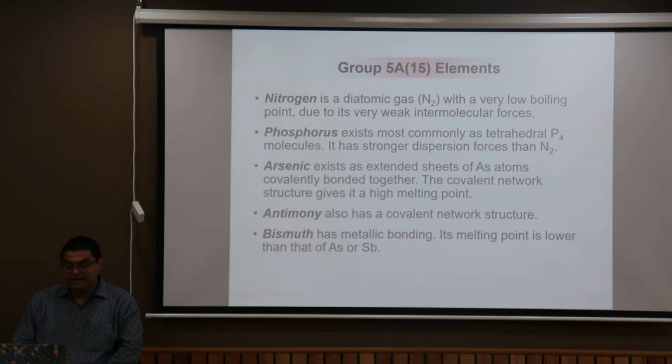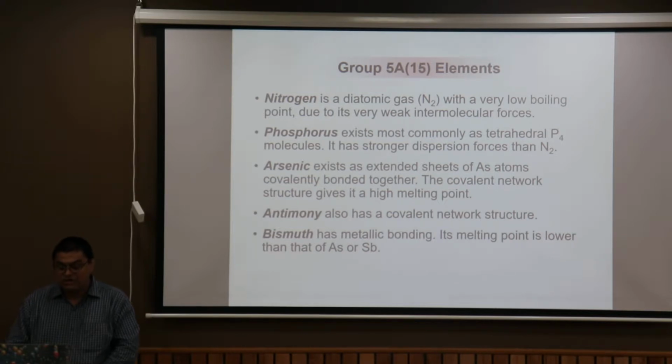Nitrogen is a diatomic gas and has a very low boiling point due to a very low intermolecular force of attraction. Nitrogen itself is triply bonded, but its molecules are not strongly bonded with each other, and hence its boiling point is very low.